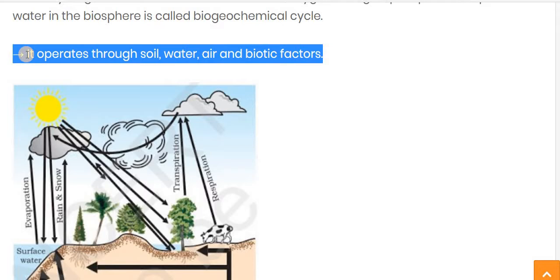Now, it operates through soil, water, air, and along with that the biotic factor. Biotic factor means related to bio, related to living things. For operating this cycle, the soil, water, air and the biotic factors, meaning the living organisms, also take part and play a very important role.